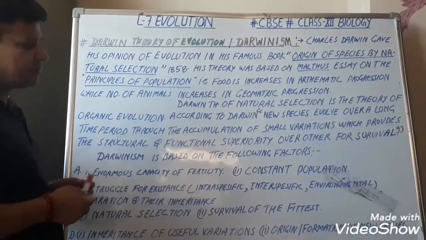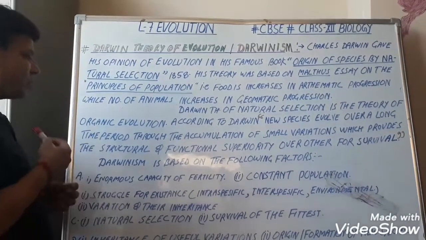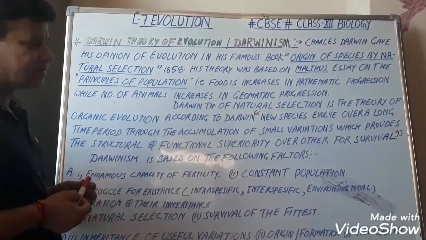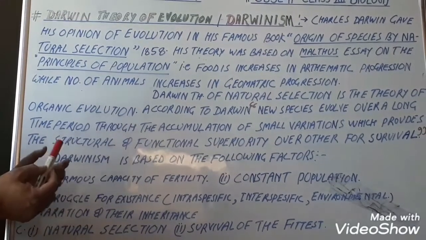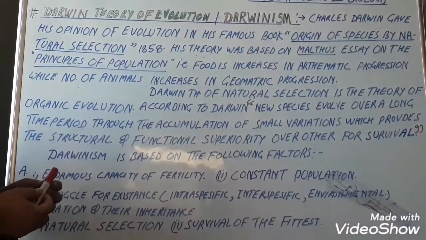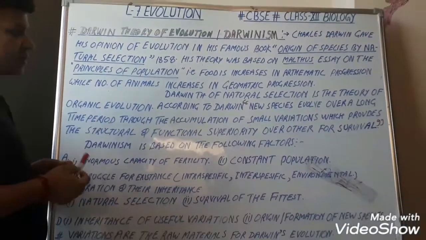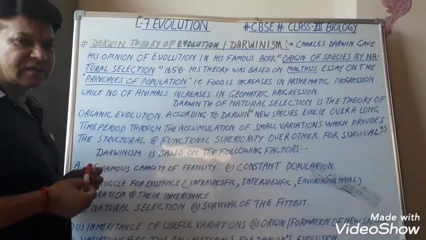According to Darwin, new species evolved over a long time period through the accumulation of small variations, which provide structural and functional superiority over others for survival. Actually, the Darwin theory is based on natural selection.